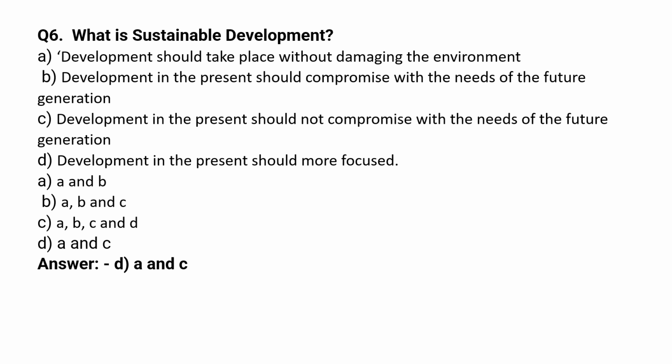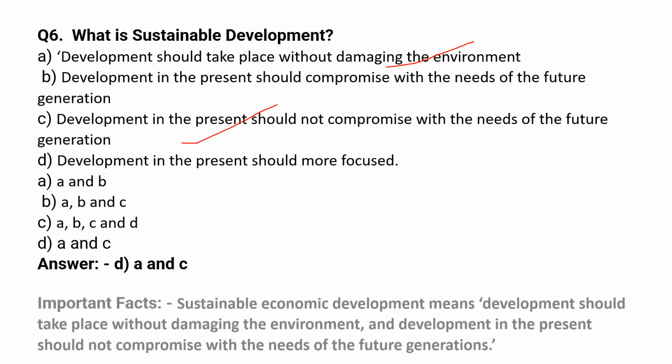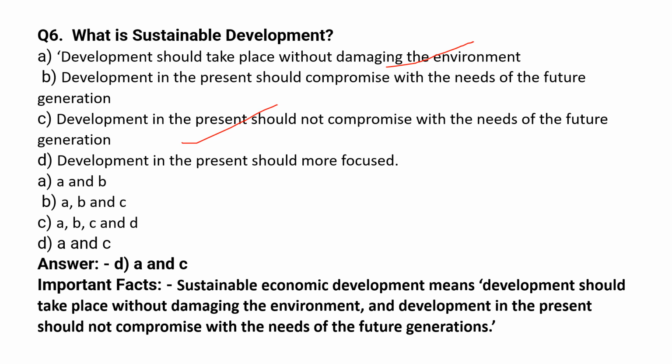Development should take place without damaging the environment. Then development in the present should not compromise with the needs of the future generation. Sustainable economic development means development should take place without damaging the environment, and development in the present should not compromise with the needs of the future generation. That means you have to use the resources properly and you have to store the resources for the use of future generation. You should not waste the resources.